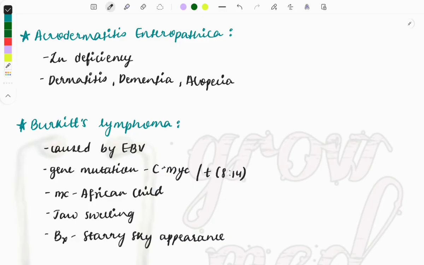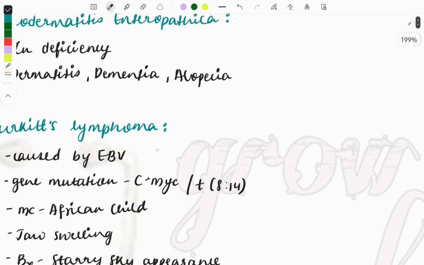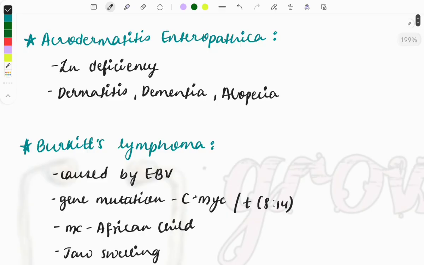Buzzwords which we must remember. So, we'll not go into much detail about those things. The important diseases which have been asked repeatedly and what all things you must know. See, these are purely revision or recall kind of videos. Do not completely depend on this. These are to boost your preparation. If you've missed any topic, it is for the last minute so that you will at least have an idea about the topic. This is the purpose of these videos.